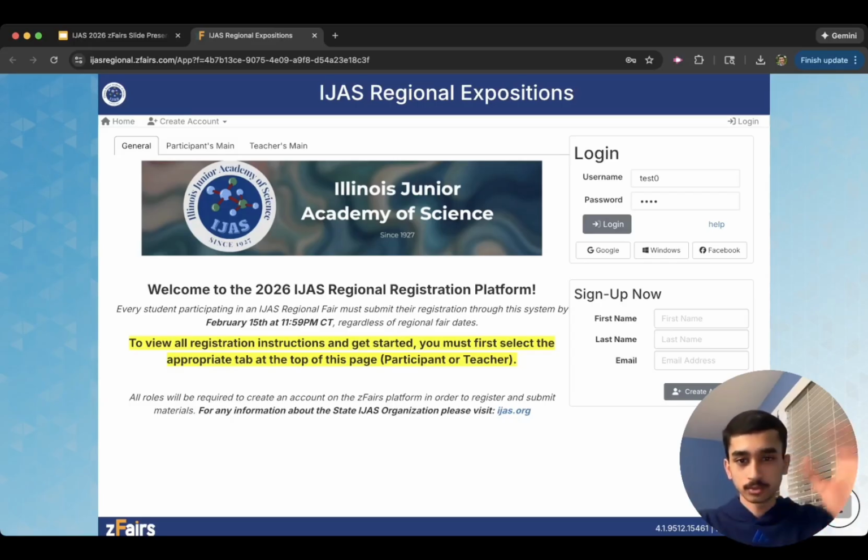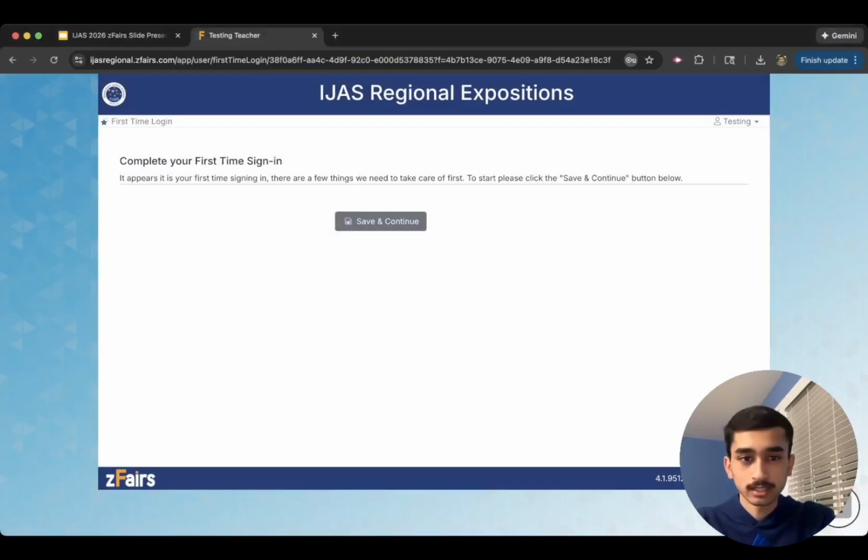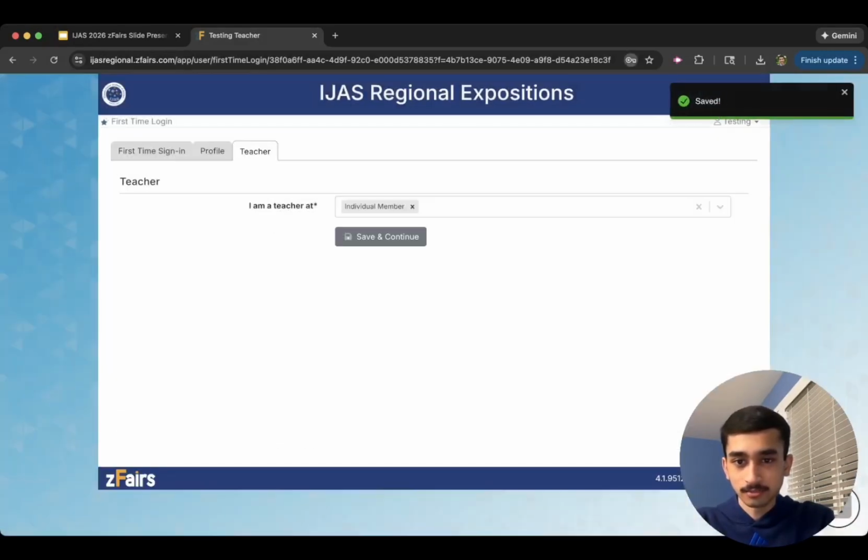Now, in terms of the rest of the teachers who got the email with their username and password, you'll go here, you'll click Login, and it'll take you to a first-time login portal. Here, you'll just have to confirm your information, whatever you have. You'll set a new password, and then from there, you'll click Save and Continue, and it'll make sure that it has the correct school information.